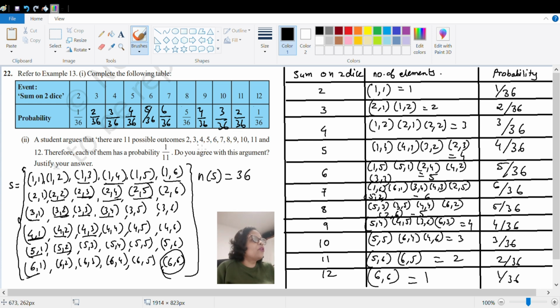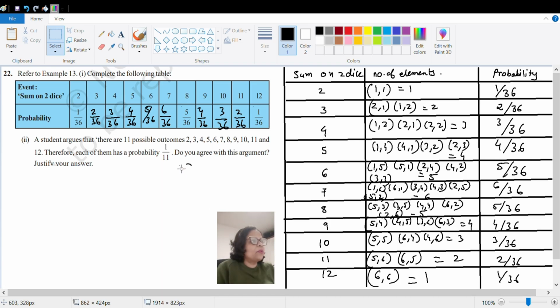Okay, so for this I will write the answer over here. Let me delete this sample space. Okay, we will read the question, sub question 2 of the 22nd question, which says a student argues that there are 11 possible outcomes, which are 2, 3, 4, 5, 6, 7, 8, 9, 10, 11, 12.